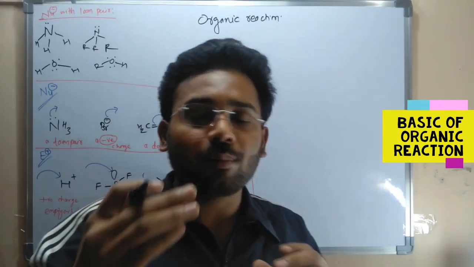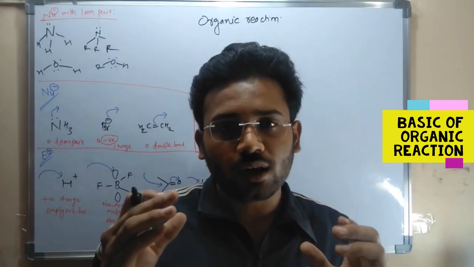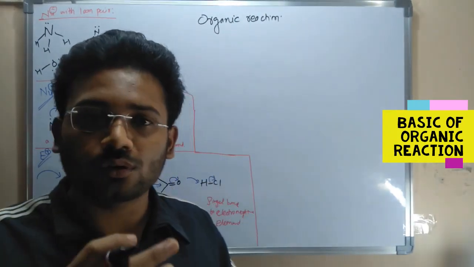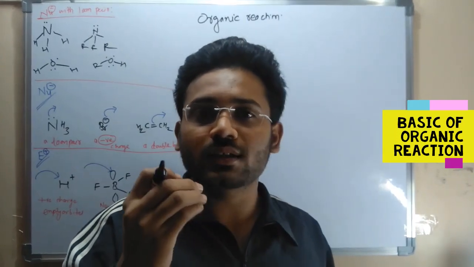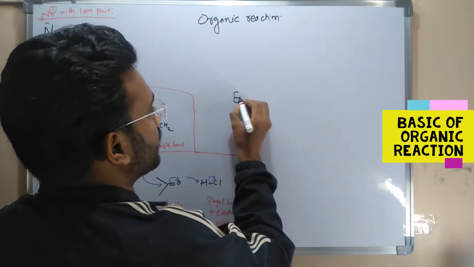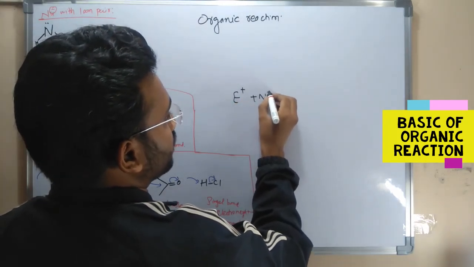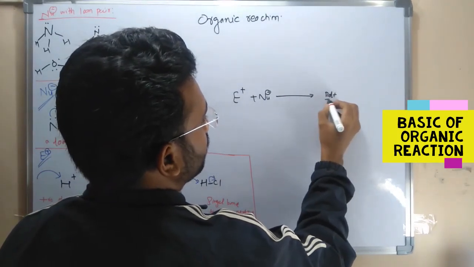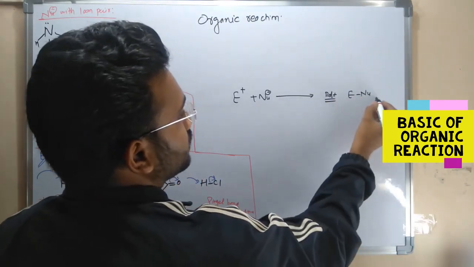For the reaction to happen, we need two species. The first one is an electrophile and the second one is a nucleophile. These two species are very important for the reaction to happen. So we will see what the electrophile is and what the nucleophile is. This is an electrophile, then the second one is a nucleophile. Then the product is formed. This is the final product.